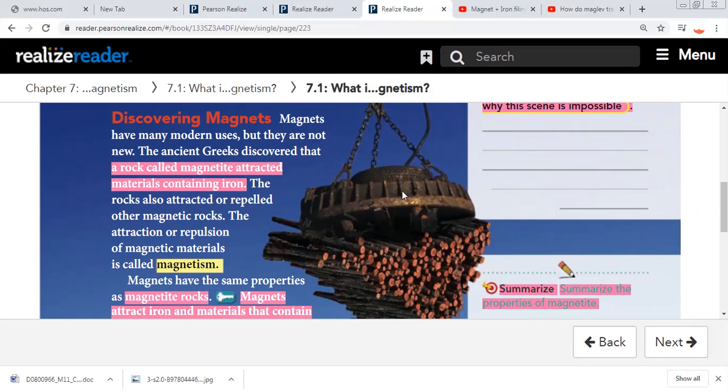Why? Yes, excellent. Because a magnet attracts only iron or materials that contain iron, and wood doesn't contain iron. A magnet cannot attract wood.